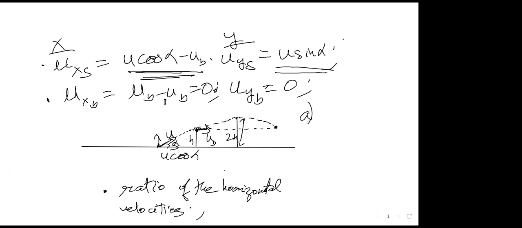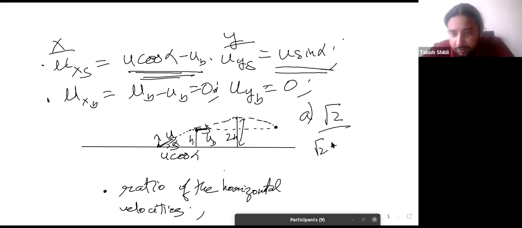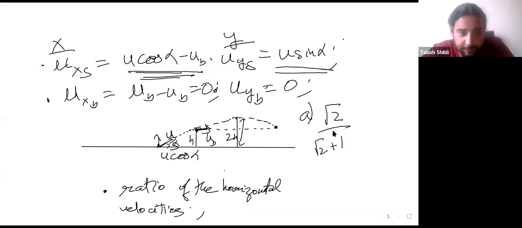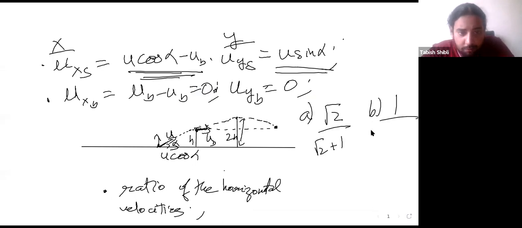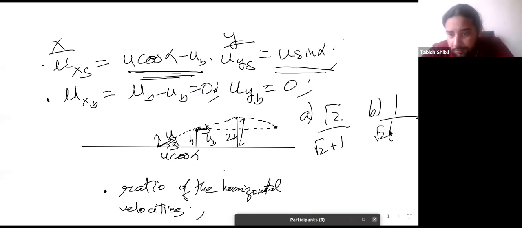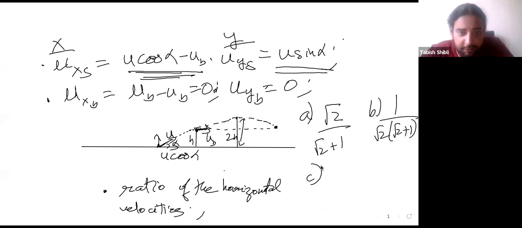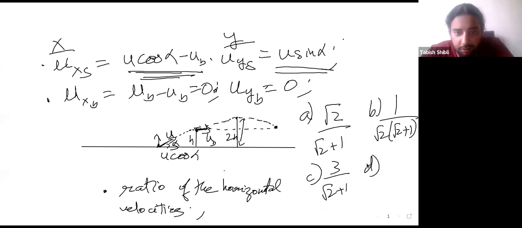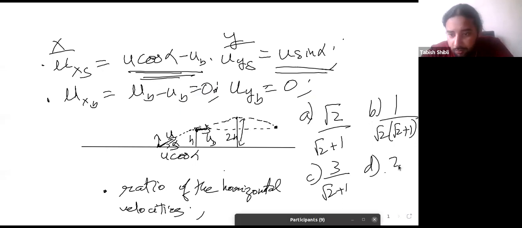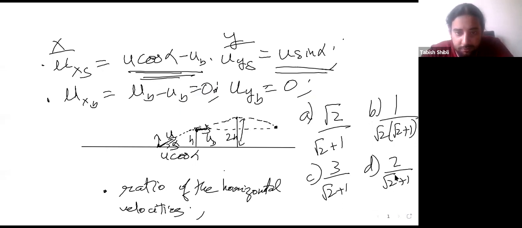A: square root 2 over square root 2 plus 1, or B: 1 over square root 2 multiplied by square root 2 plus 1, or C: 3 over square root 2 plus 1, or D: 2 over square root 2 plus 1.